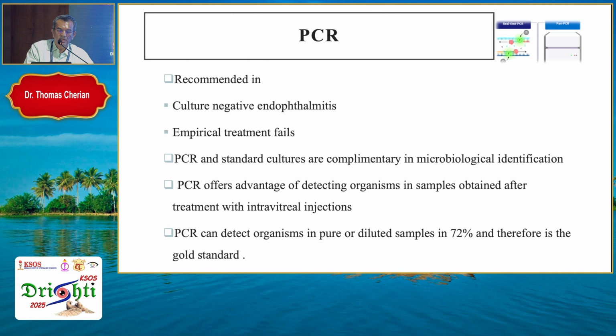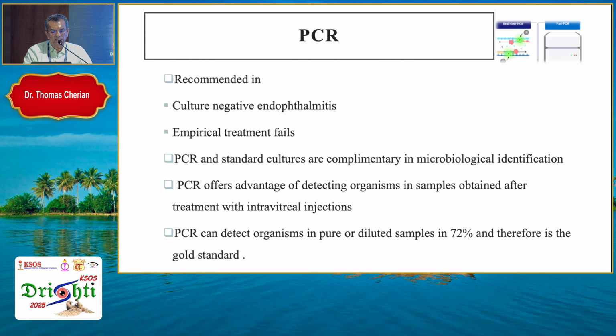PCR is recommended in culture-negative endophthalmitis where empirical treatment fails. PCR and standard cultures are complementary in microbiological identification. PCR offers an advantage of detecting organisms in samples obtained after treatment with intravitreal injections also. So if the patient has taken an intravitreal injection and come to you, your culture might not yield any growth, but your PCR might yield you a result.